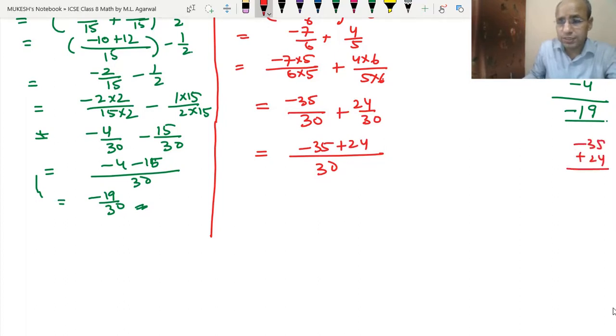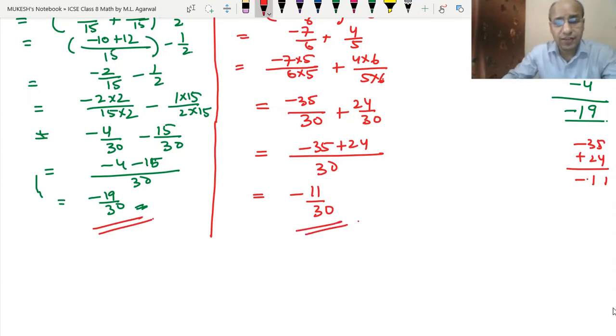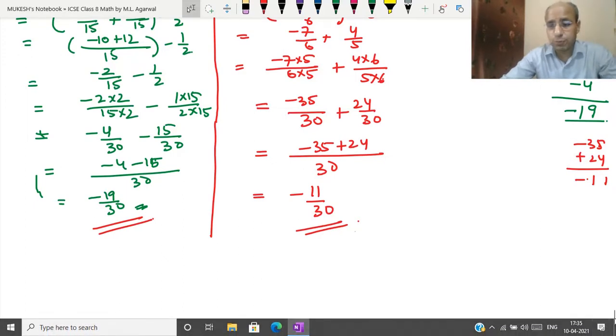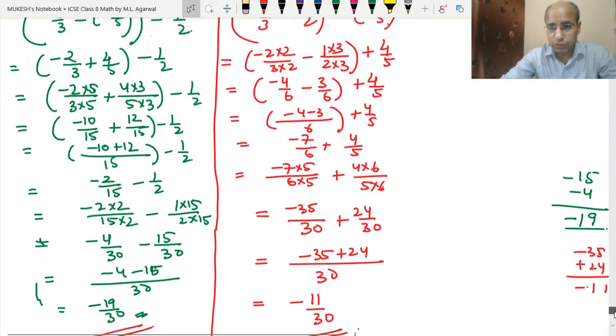Both have opposite signs, so they will be subtracted. 5 minus 4 is 1, 3 minus 2 is 1. Negative, the answer we will write. So it becomes minus 11 upon 30 is the answer. So we can see that we are not getting the same answer. We are getting a different answer. So it means that even these two different ways are proving that they are not associative.